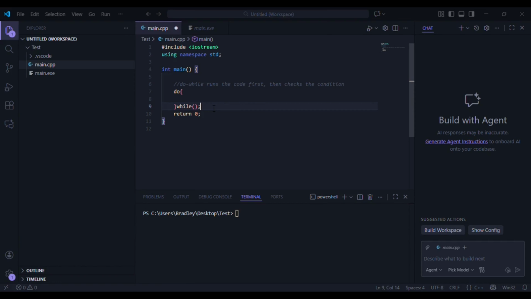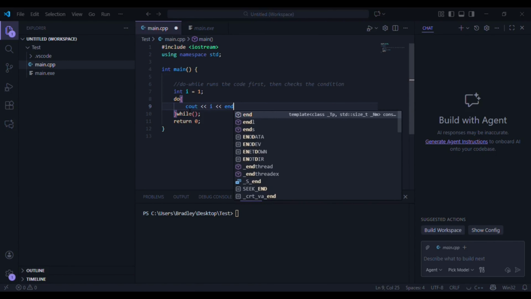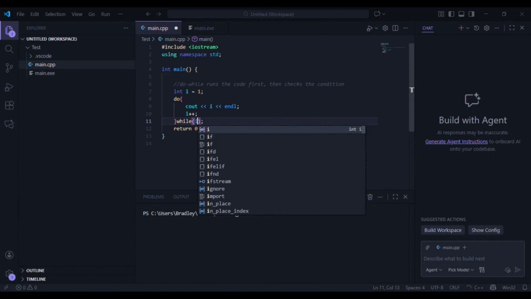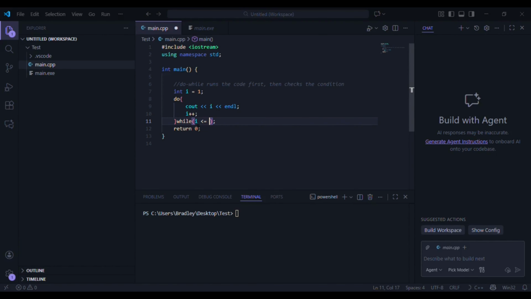So now let's do a small program, right? So I'm going to initialize an integer value i and make this 1, right? And then what do I want to do? I want to cout i, just like I did in the while loop. And then I want to increment i by 1. Right, and then while i is less than or equal to 5, right, we want this loop to run.